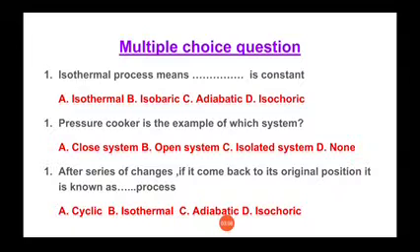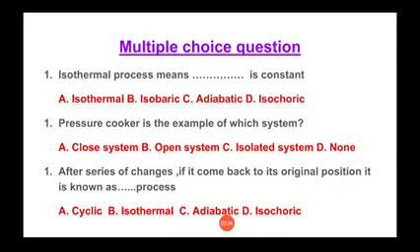We all know that the answer itself is in the word isothermal. Thermal means temperature and iso means same. So isothermal process means temperature is constant. So here in this question our answer is A, that is isothermal process.